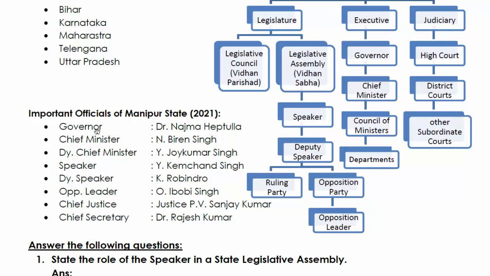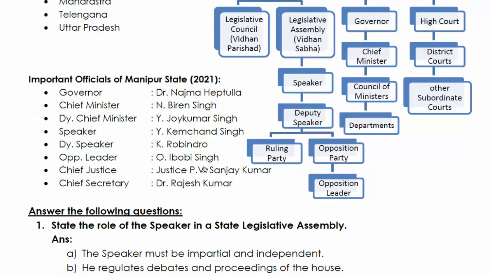Chief Minister Sri N. Biren Singh, Deputy Chief Minister Y. Joy Kumar Singh, Speaker Y. Khemchand Singh, Deputy Speaker K. Robindro, Opposition Leader O. Ibobi Singh, Okram Ibobi Singh. I'm sure this has been replaced. Chief Justice P.V. Sanjay Kumar, Chief Secretary Dr. Rajesh Kumar.